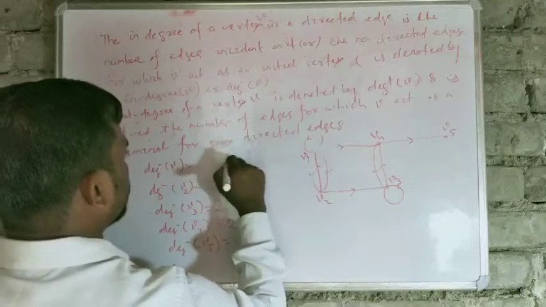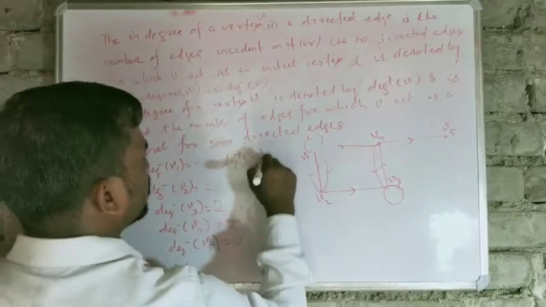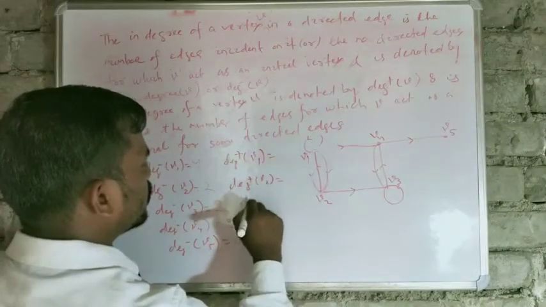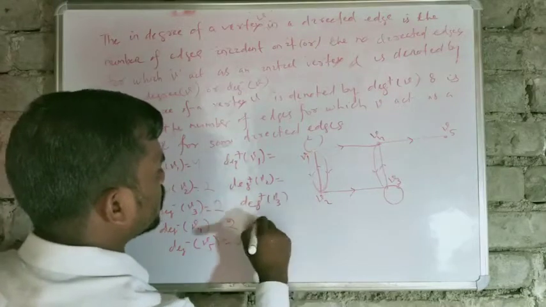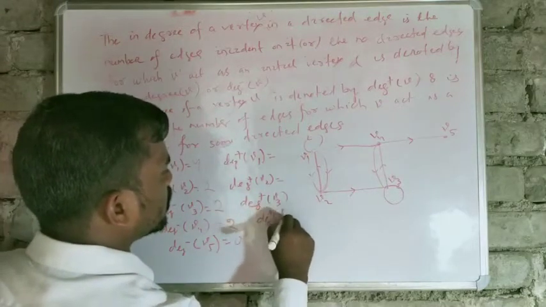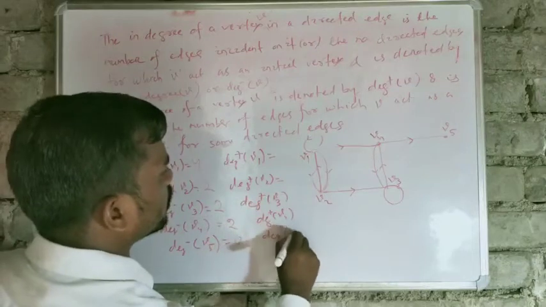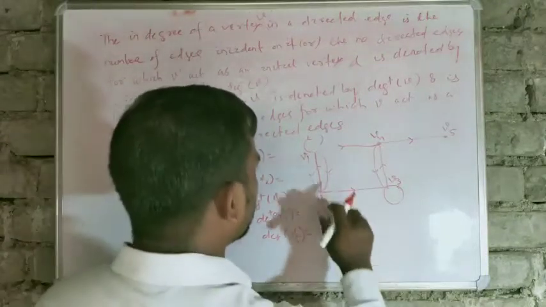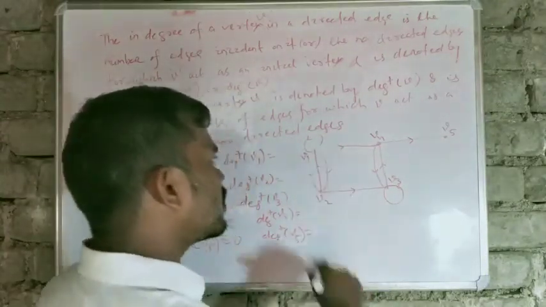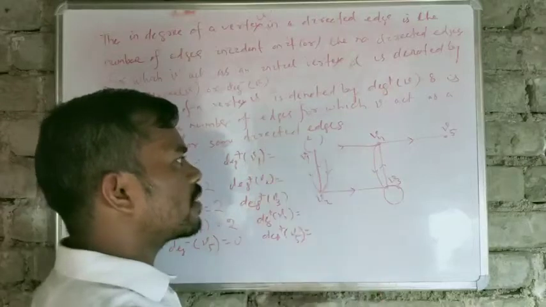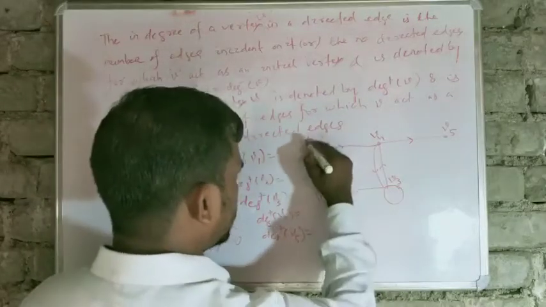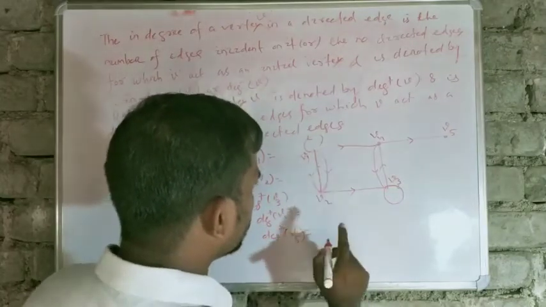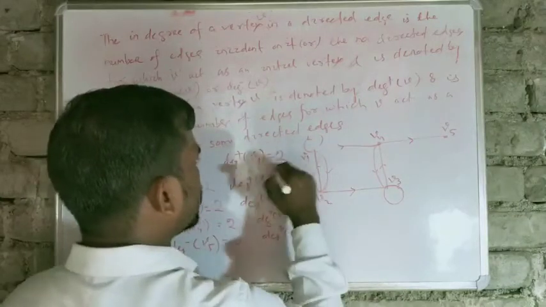Then out degree. So degree plus of V1, degree plus of V2, degree plus of V3, degree plus of V4, and degree plus of V5. Okay, so what is the out degree of V1? That means the number of edges for which V1 acts as a terminal vertex. So for this loop, this is 1, and for this, this is 2, so only 2. Okay, out degree of vertex V1 is 2.